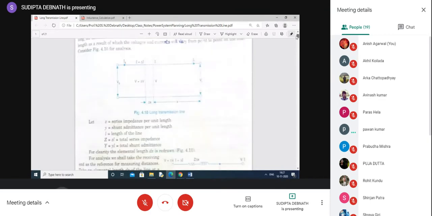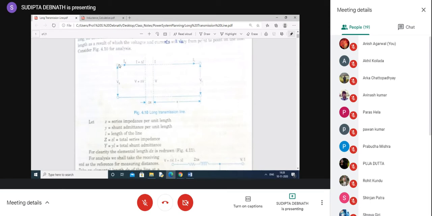Actually, this is the transmission line. In traveling wave theory, we consider a voltage wave traveling from the sending end to the receiving end, and at the receiving end it is reflected. So there are two waves.